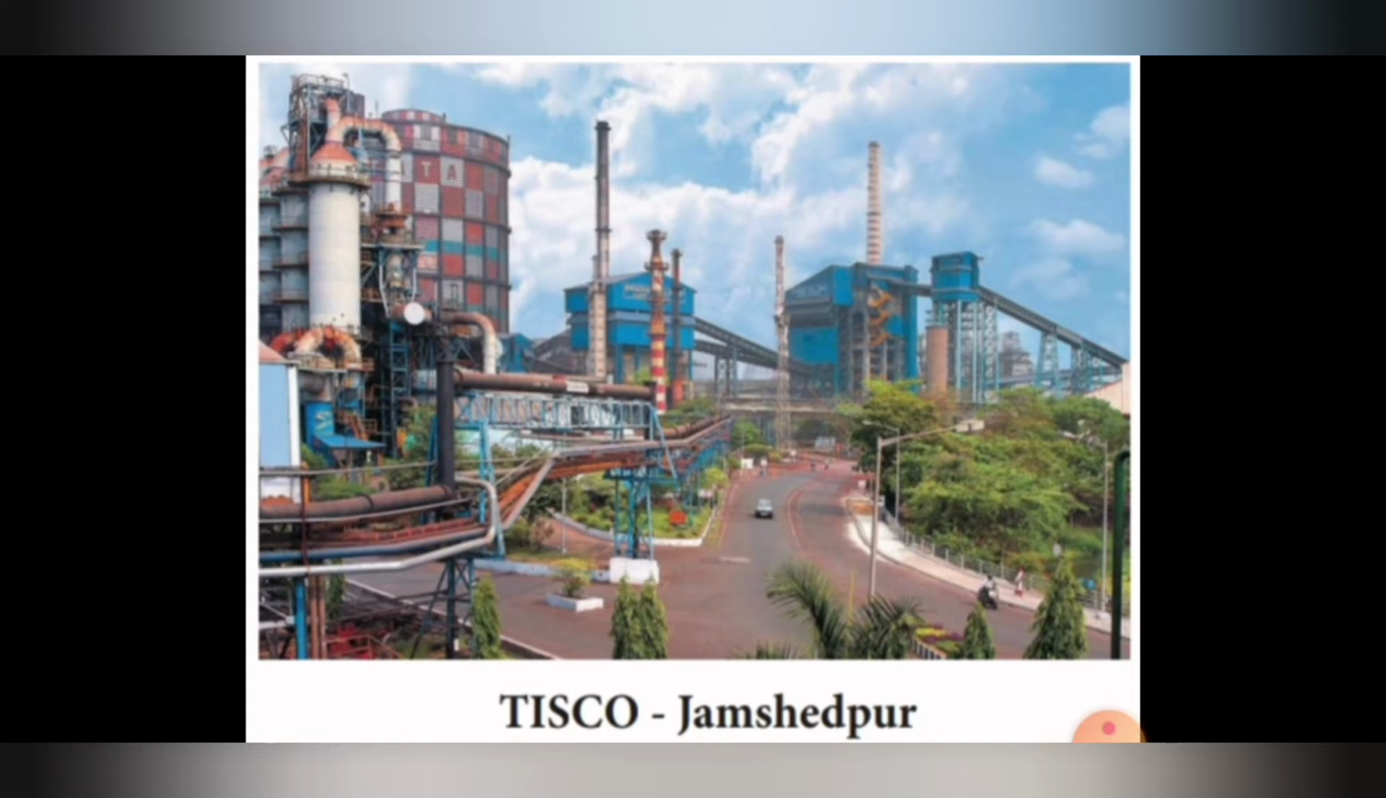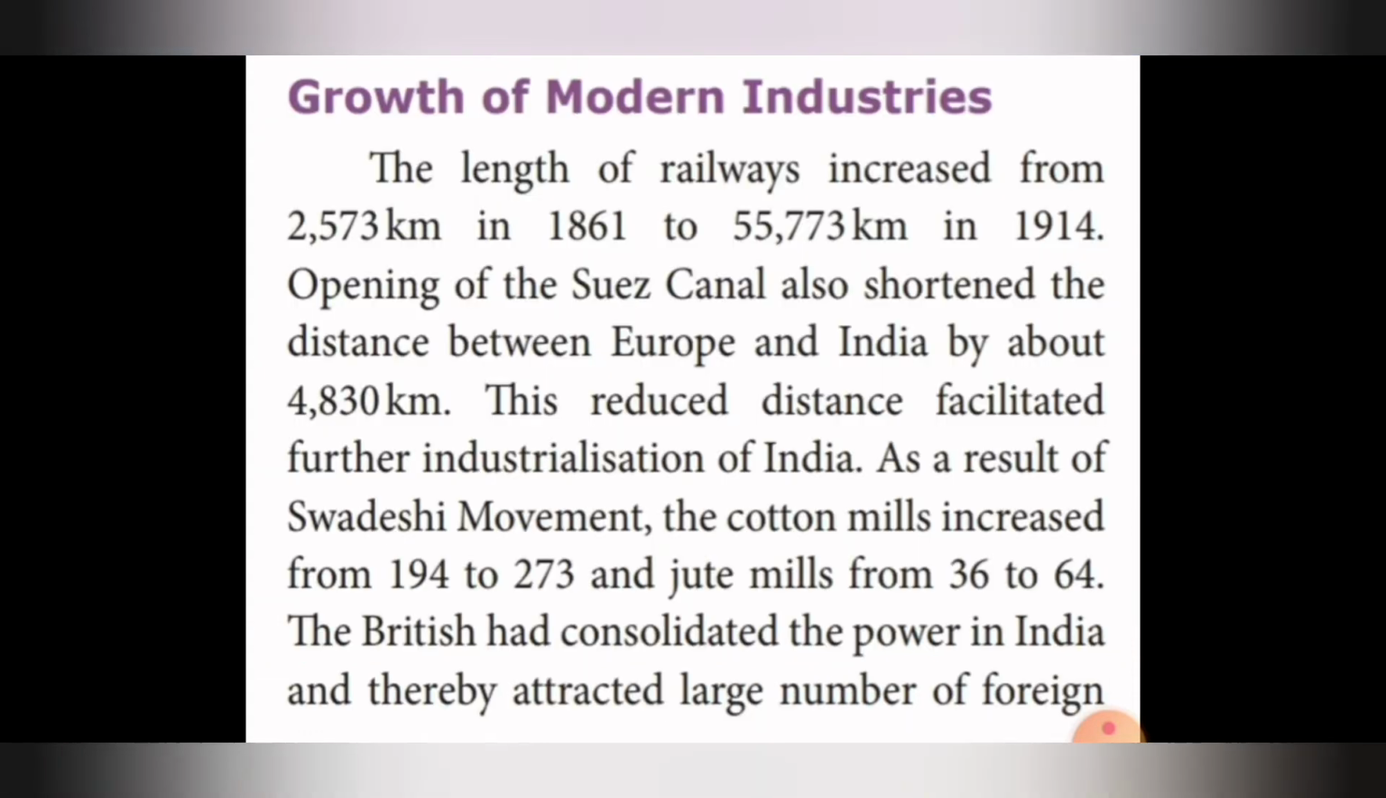Okay, TISCO. This is the picture of that. Next, growth of modern industry. The length of railways increased from 2,573 km in 1861 to 55,773 km in 1914. Opening of the Suez Canal also shortened the distance between Europe and India by about 4,830 kilometers. This reduced distance facilitated further industrialization of India.